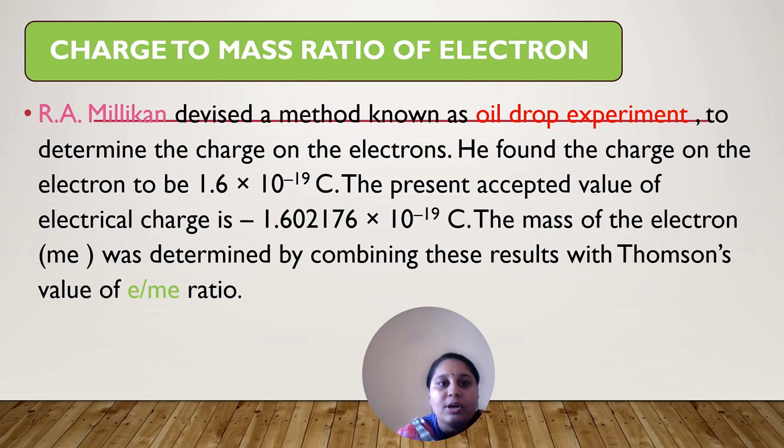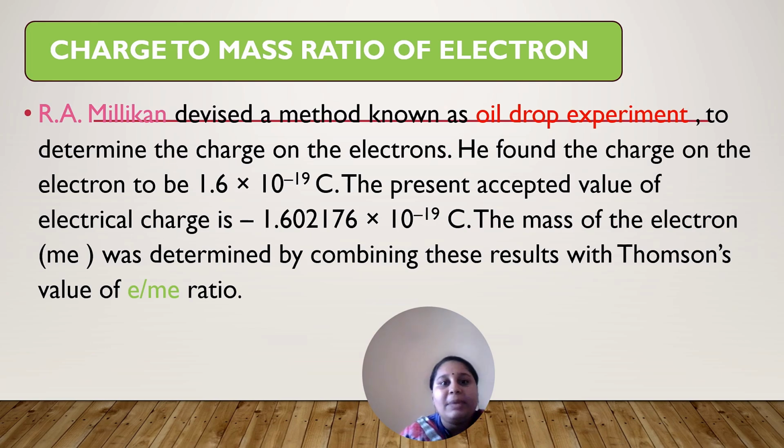So that is the charge to mass ratio of an electron. What did Thomson do? He showed how the electrons behave, and with that he was able to determine the charge to mass ratio of an electron.